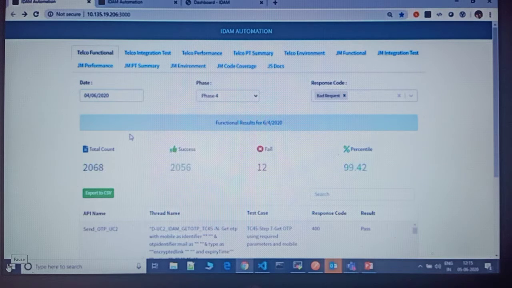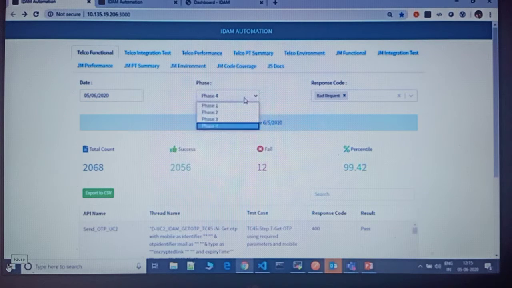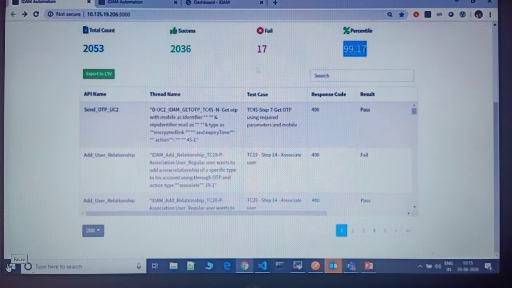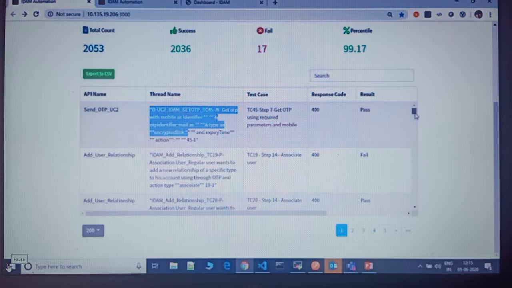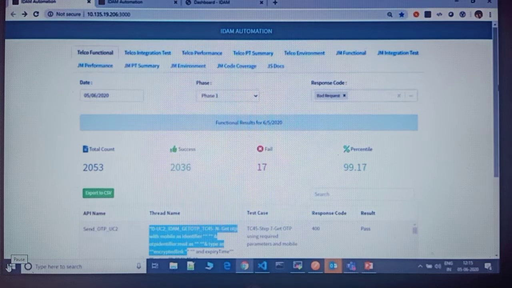You can see like the fourth date, on the third date, we run it on a daily basis. So it gives confidence that all the test cases pass. We have divided the project into phases. So of 2000 test cases, 2036 passed, 17 failed, the percentage is 99.7%, and this is the detail of the 17 test cases which failed. You can see where it failed. You can go and correct those if it is impacting the regression.